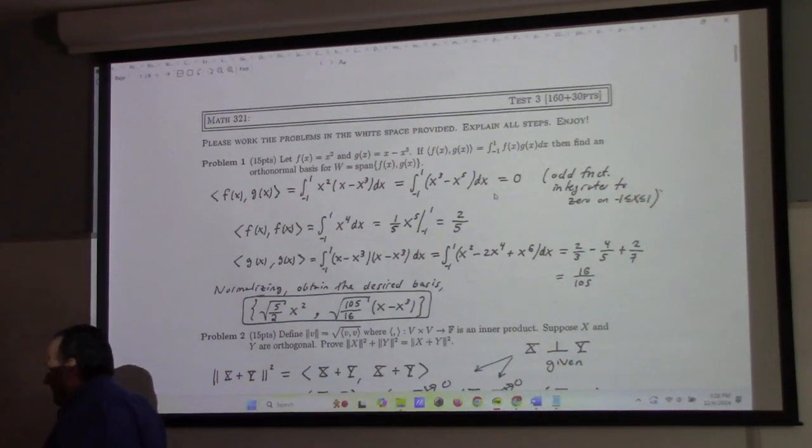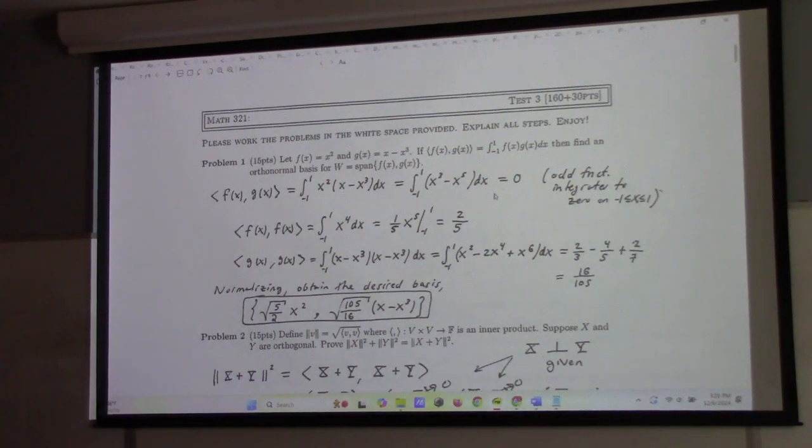So this was what I was trying to do on your quiz, and I failed miserably, as you experienced, I suppose I should say. So first of all, -1 to 1, and I made it even and odd, so the product of even and odd is odd. And that integrates to 0, so they're already orthogonal, so all you've got to do is normalize them.